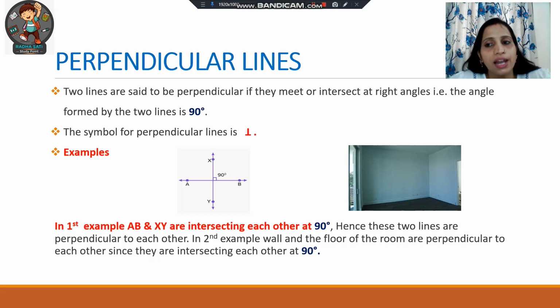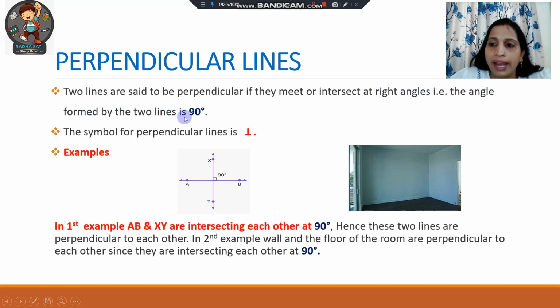Okay, perpendicular lines will always be intersecting lines. So two lines are said to be perpendicular if they meet or intersect at right angles. That is, right angle means the angle formed by two lines will be 90 degrees. So that is known as a right angle.